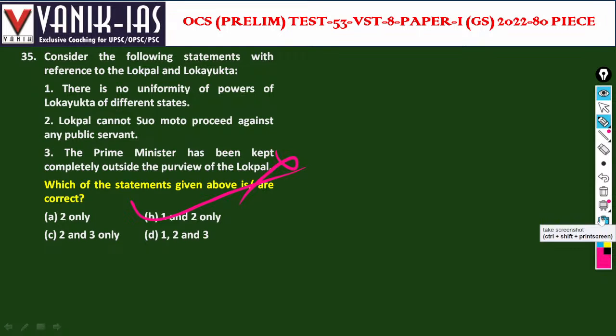But in certain cases there are some exceptions. Usually permission is given, but in the case of, for example, an important post, they are given permission to inquire against the public servant. There are exceptions.